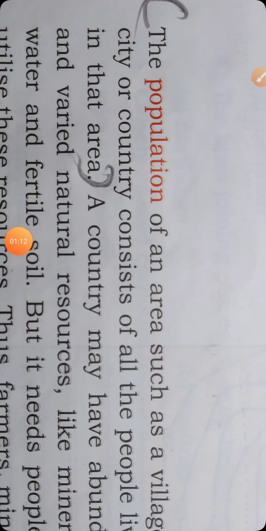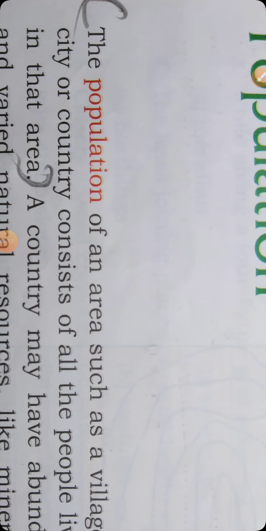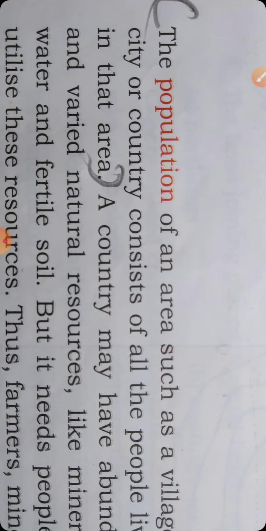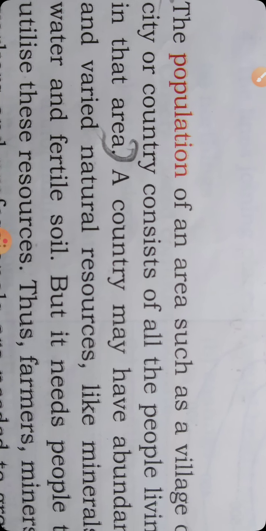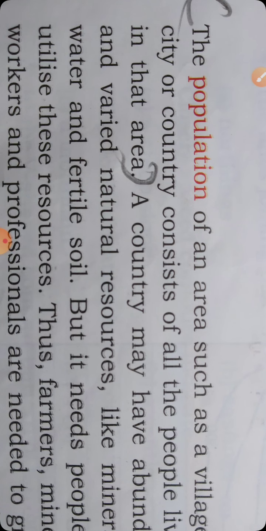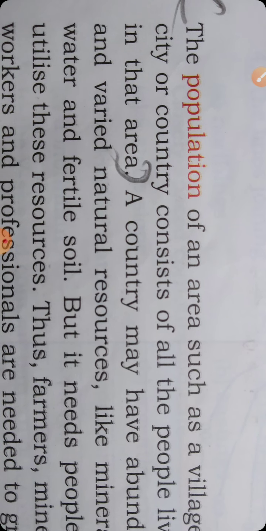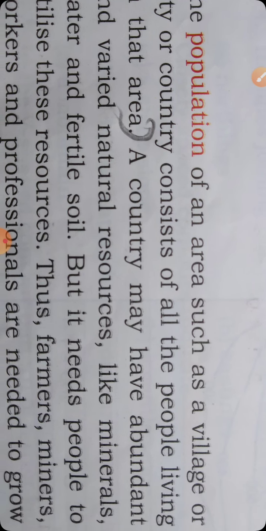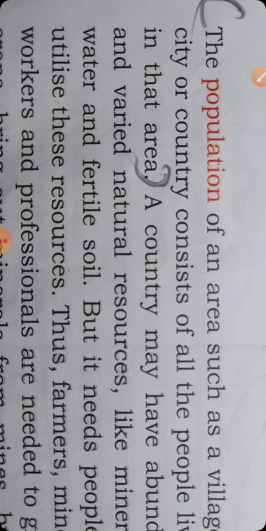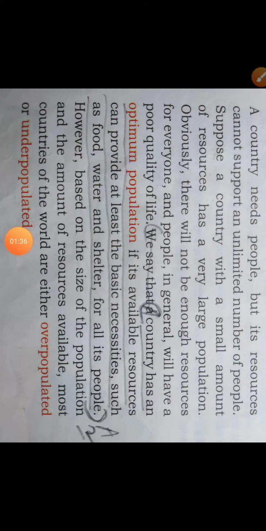Let us see these first two questions. When you open the first column of page number 12, in the beginning of the lesson itself, the first answer A is given here. The population of an area such as a village or a city or country consists of all the people living in that area. Like this, your first answer is over. Let us see the second answer.